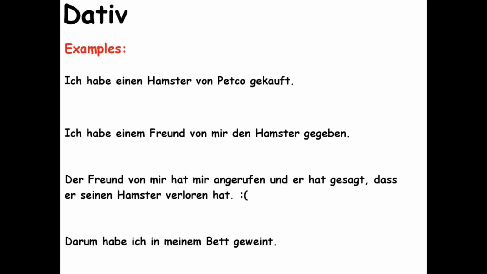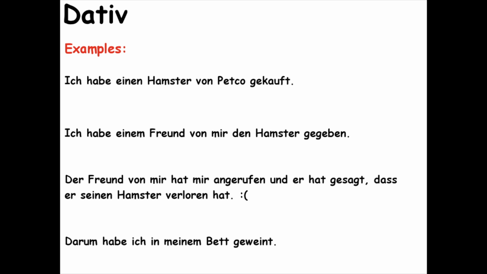Now let's go through some examples to make sure that we really understand the dative case. Ich habe einen Hamster von Petco gekauft. I bought a hamster from Petco. Now, I bought, ich habe gekauft. What did I buy? I bought the hamster.